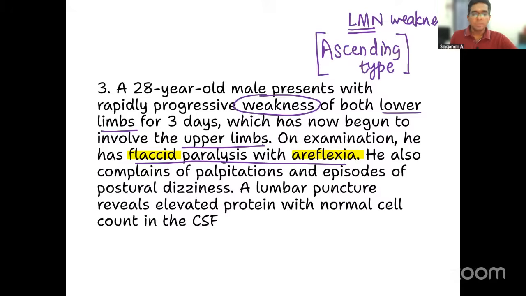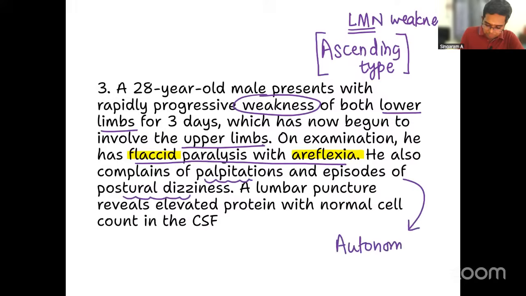He also complains of palpitations and episodes of postural dizziness. What is that? Palpitations and postural dizziness. These are all autonomic symptoms. Okay, fine. Now we have one more clue in the question saying that lumbar puncture was performed and